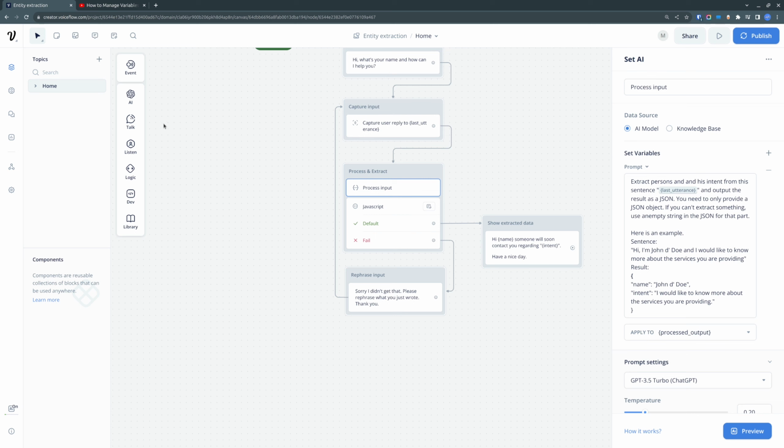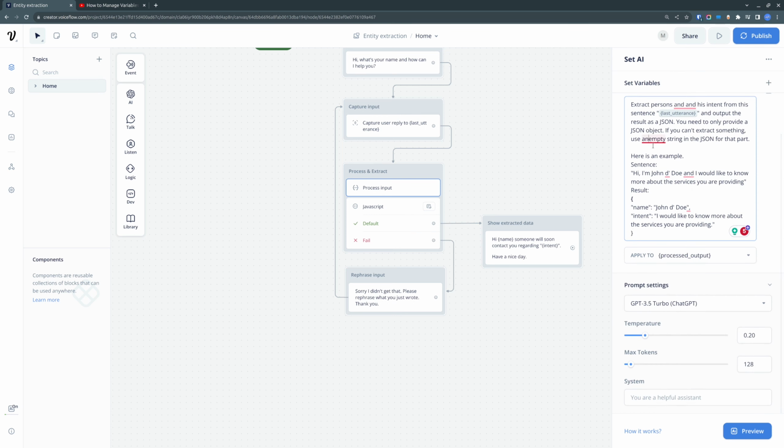In here we have a set AI step, and here we use the last utterance, basically what we capture from the user's input, and we write our prompt in a way so that the AI would know that it needs to extract the name and intent from what the customer wrote.